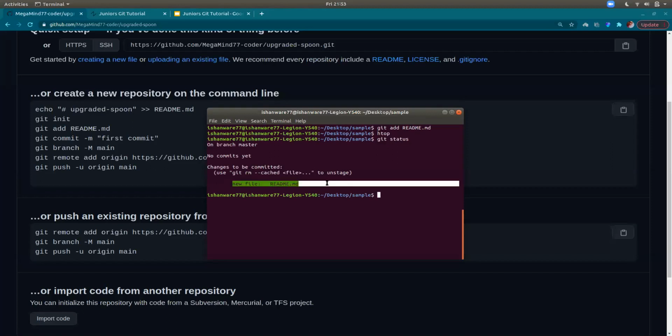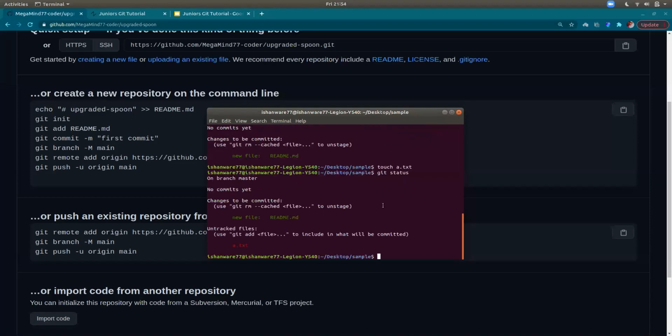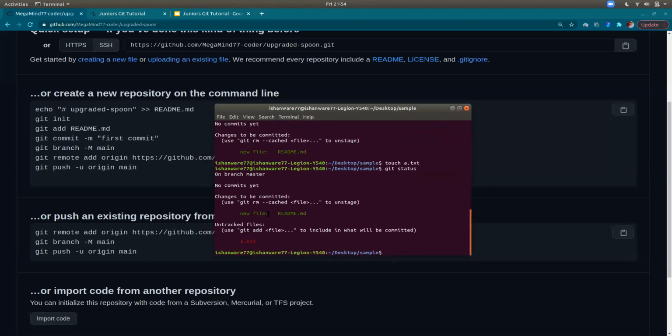So I have just added this file, and what git would do is it would monitor the changes on this file. If I had some another file called a.txt, okay, I'll just create another one. So when I do git status now, it will say that this file is untracked. Got it? So readme.md is being monitored and a.txt is not being monitored. So when I push the changes onto GitHub, it will only reflect readme.md and it will not show a.txt.